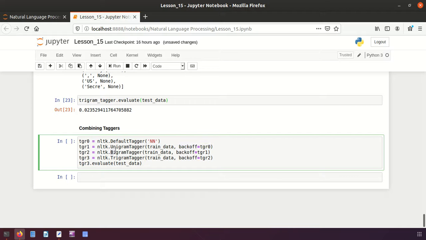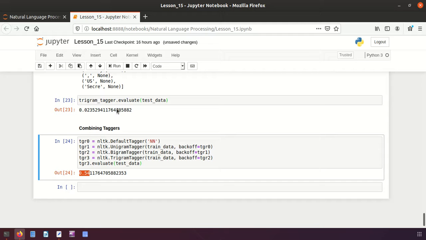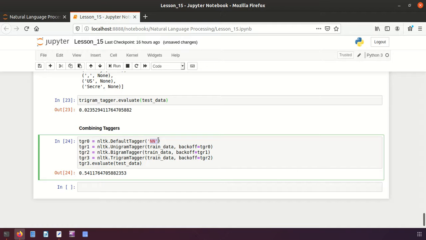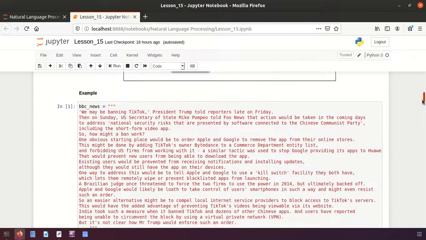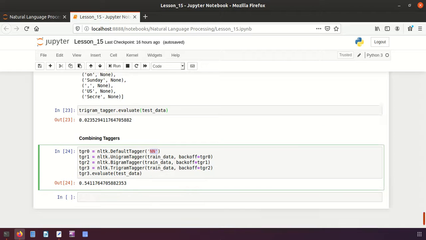And then I am calling another function, bigram, and the backup for that will be tagger 1, and I am calling another function, trigram, and the backup for that will be tagger 2. And then here I will assign and evaluate my tagger 3, and let's see the result here. You see the accuracy is increasing to 55% because these things are also covered. If they are not assigned parts of speech, they will be considered as a noun, but still it is not accurate because of the small number of features. If we have more features, we will create a better tagger.